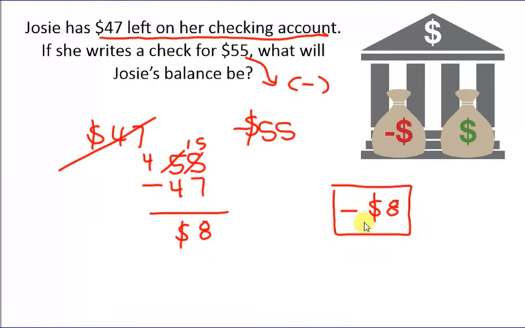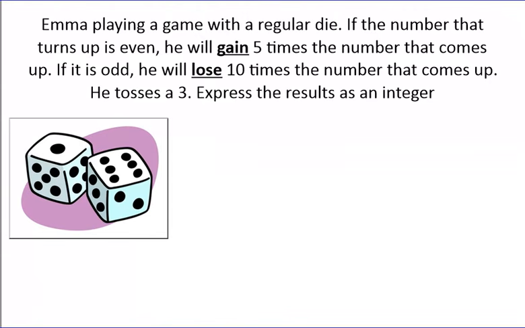Okay, next one. Emma is playing a game with a regular die, and all a regular die means is that it's 6 sides and it has 1 on one side, 2 on one side, 3 on one side, and so on. If the number that turns up is even, okay, so an even number is going to be 2, 4, 6, she will gain 5 times the number that comes up. If the number is odd, and our odd numbers are 1, 3, 5, she will lose 10 times the number that comes up. She tosses a 3. Express the results as an integer.